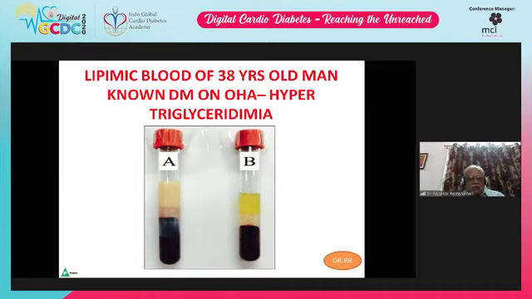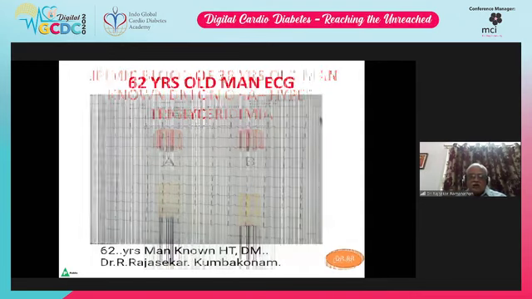Commonly we use the Friedewald formula. We all know it is total cholesterol minus HDL cholesterol minus triglycerides divided by 5. Friedewald then revised it to total cholesterol minus HDL cholesterol minus triglycerides divided by 6, which he thinks holds good provided the triglycerides are less than 400. And another formula, the Anandaraja formula, is also there.